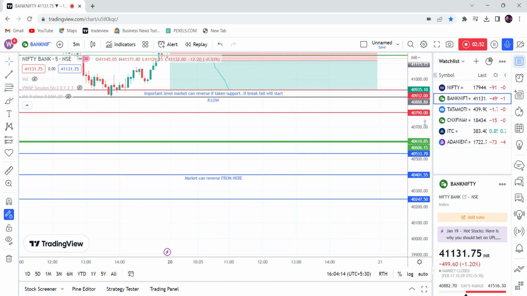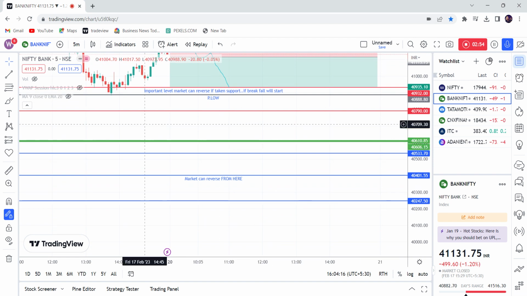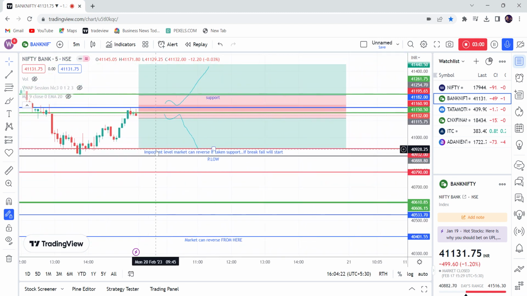The market can reverse from 40,610, from this green line. The market can go up also, hence I marked it in green. And this level that I already marked, the market can reverse from it. The same thing happened on Friday, as predicted in our videos.